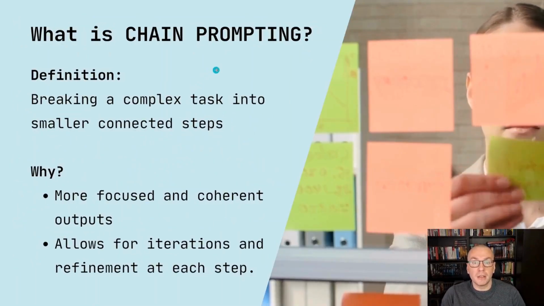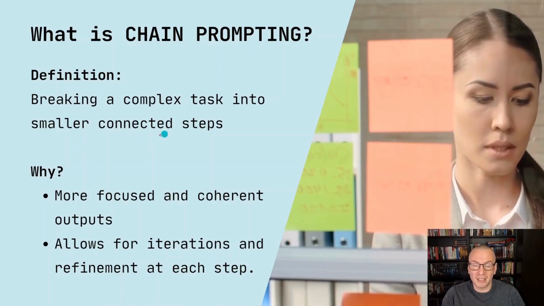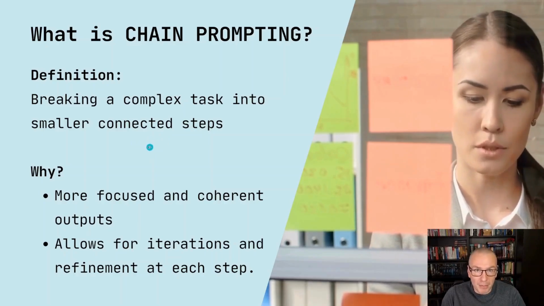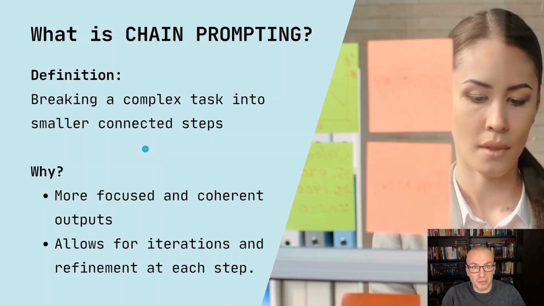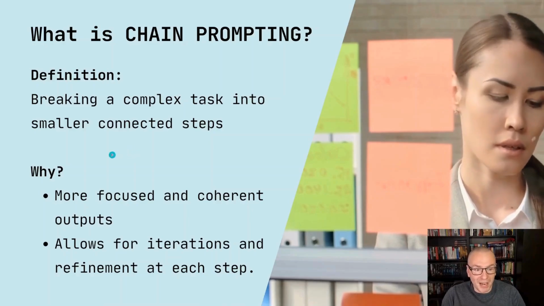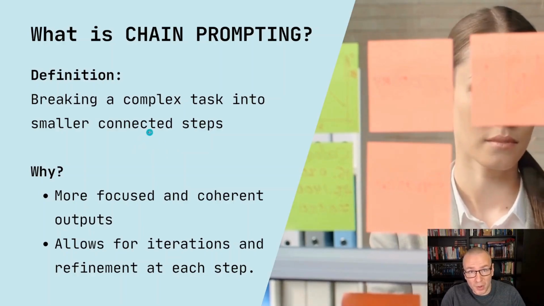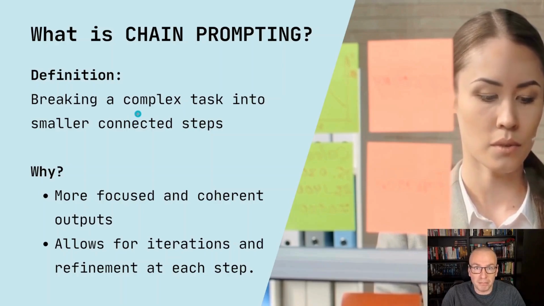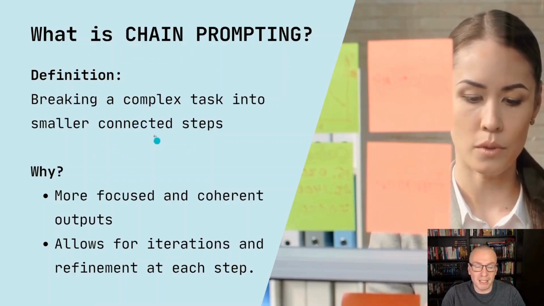So what is chain prompting? The definition is breaking a complex task into smaller connected steps. Meaning if we have something which is quite complex, like for example writing a blog post, or imagine you have a project at your work which needs a lot of tasks to be done until it is completed. So what you might do is think about what to do first, how to actually approach it, which tasks to do first. And this is basically what chain prompting is. It is guiding the AI through to give you the final, bigger, complex output.